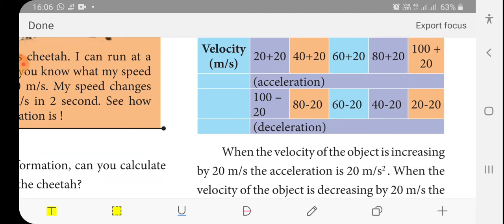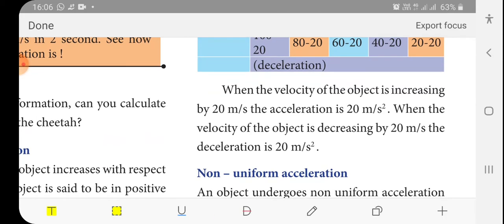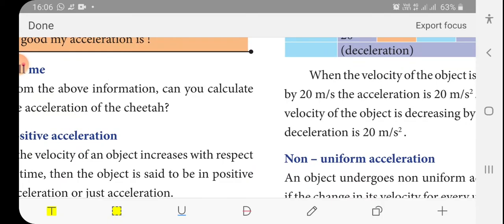When the velocity of the object is increasing by 20 meter per second, the acceleration is 20 meter per second square. When the velocity of the object is decreasing by 20 meter per second, then the deceleration is 20 meter per second square. So these two show uniform acceleration and uniform deceleration.